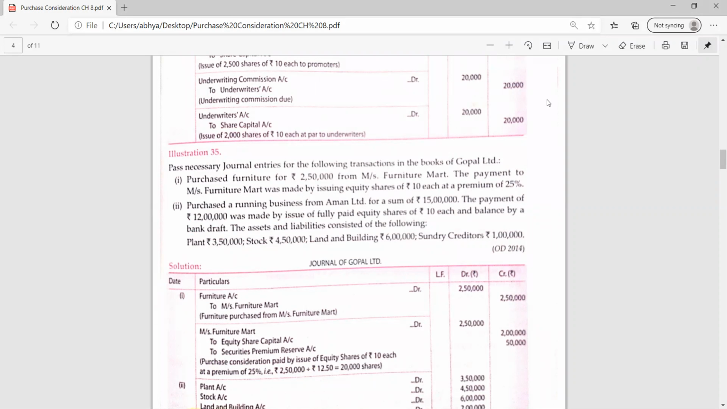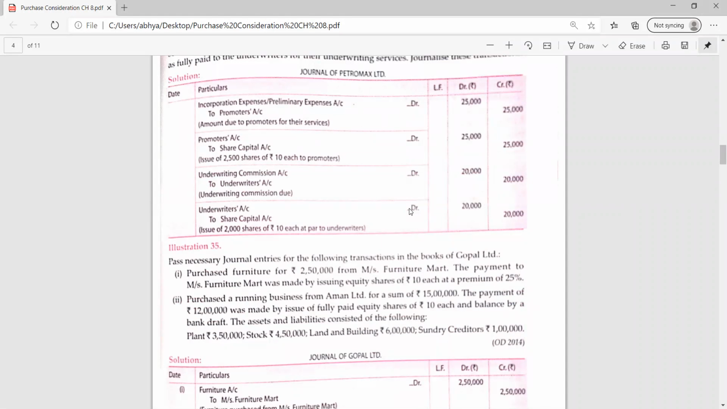Abhishek Agarwal, tell me the entry in purchase consideration when only an asset is purchased, not the complete business. Sundry asset debit to vendor account. Very good. But if the name of the asset is given in the question, then you have to use the name instead of writing sundry asset.